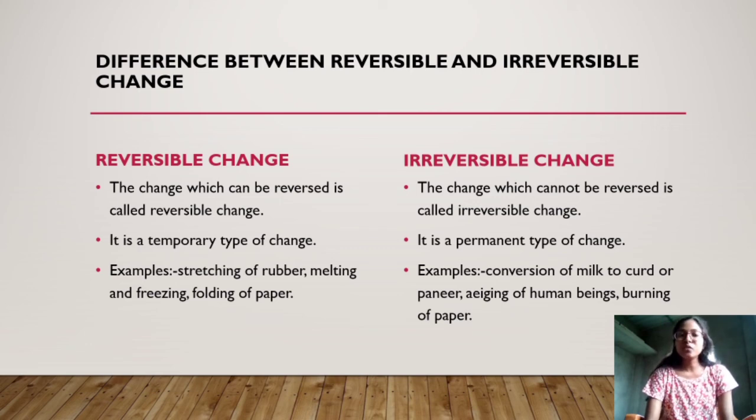Examples of reversible change would be stretching of rubber, melting and freezing, folding of paper, etc. These are the examples of reversible changes. And the examples of irreversible changes would be conversion of milk to curd or paneer, aging of human beings, burning of paper, etc. So these are the two types of changes which occur in our day-to-day life. So this was all about the chapter, the changes around us. So thank you.